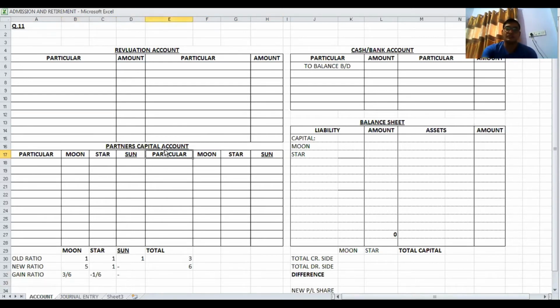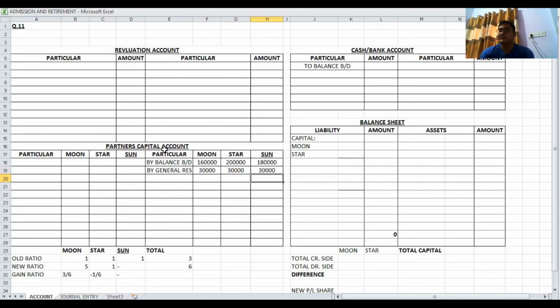First of all, in the question, the capital balance is given, that is by balance brought down. Amount is 1 lakh 60, then 2 lakh, then 1 lakh 80,000. Then after, general reserve. So next one, by general reserve account, total 90,000 is distributed between these three partners, 30,000 to each share.